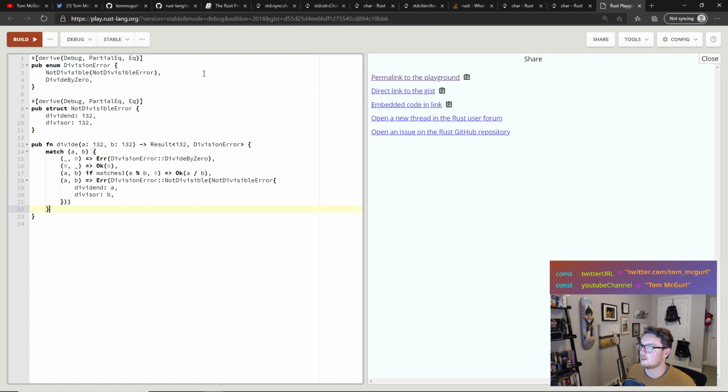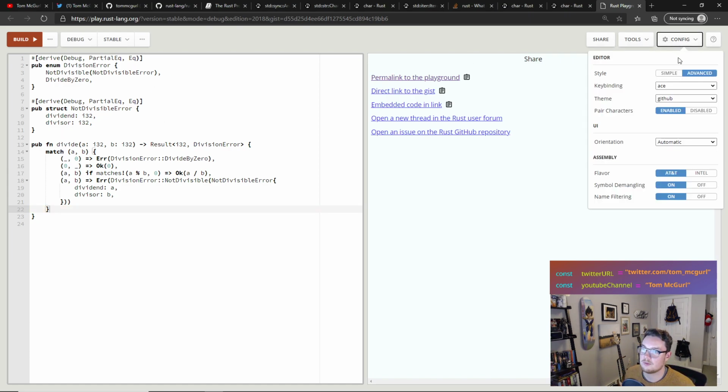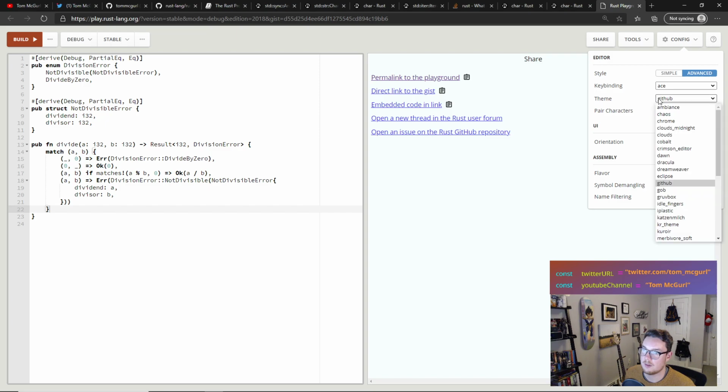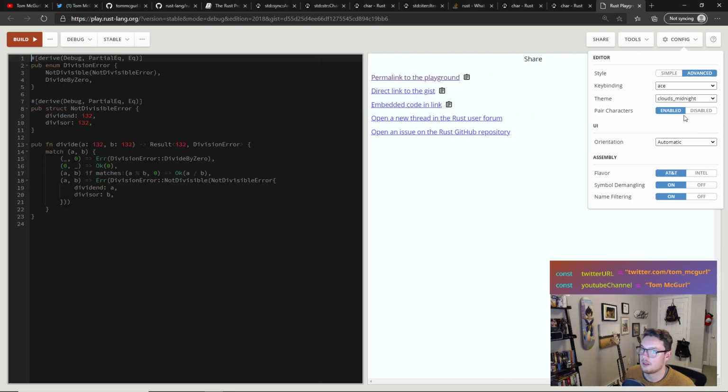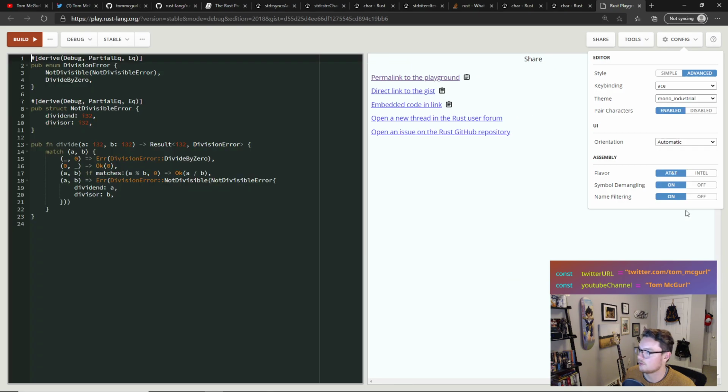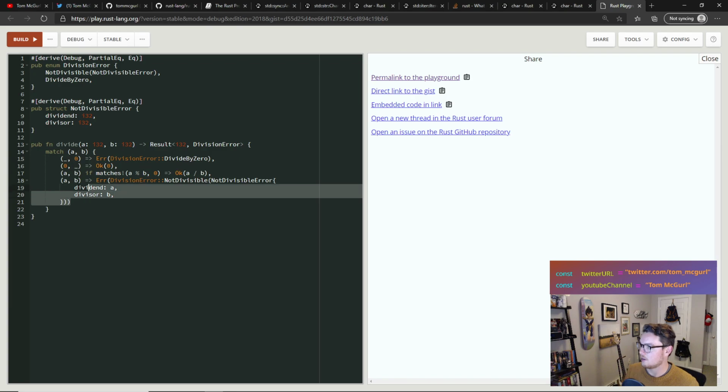Much nicer than, we had dark mode. No, we can't. Ah, yes we can. Chaos. Clouds Midnight. Monokai. Let's go Monokai Industrial. Look at that. This is so nice, so readable. Patatas is awesome. I love this. I love this version of it. Really, really fantastic. Nice job.